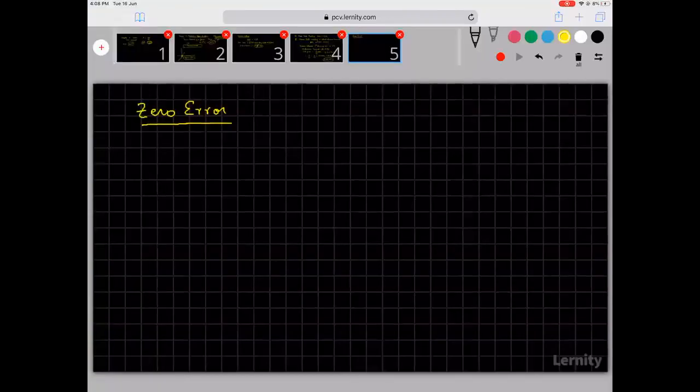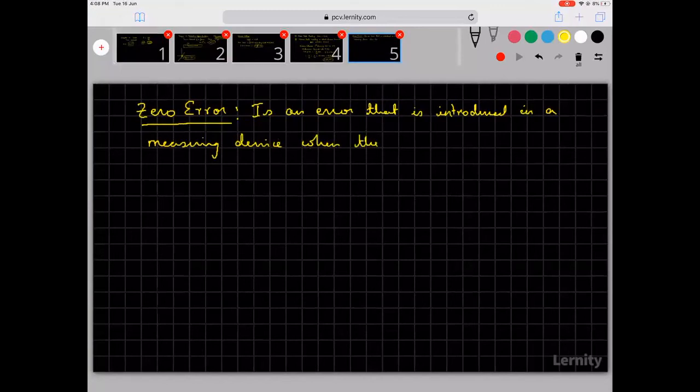So you asked me what is the definition of zero error. Zero error is an error that is introduced in a measuring device when the zero of the main scale and vernier scale do not coincide.